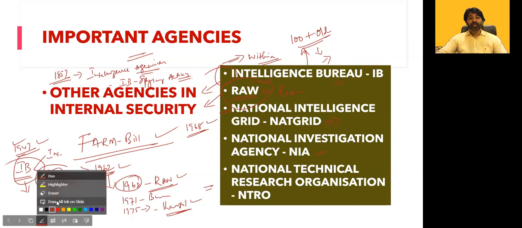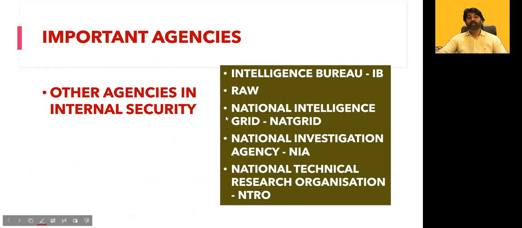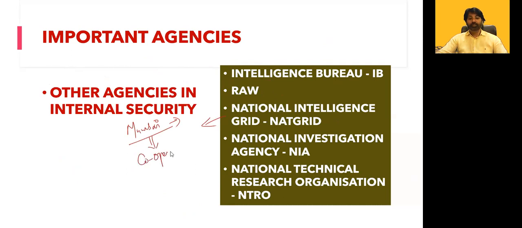National Intelligence Grid. If you see the recent Mumbai attack, not recent, almost 10 years before, the Mumbai attack, the attack on the Taj and other major terrorist action, again it was considered a kind of massive intelligence failure. Particularly, there was no cooperation among agencies. So that was primarily identified.